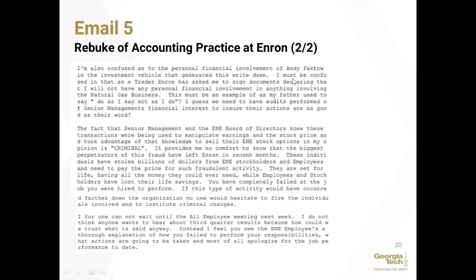And this is just a clear indication that the people at Enron knew what they were doing, and that it was pervasive throughout the company. And senior management and the board of directors allowed this to happen and go on. So this is probably the most damning email that we found. He even said that it reached the level of criminality because this was in an effort to manipulate earnings and stock price, and that they profited from this. So this is quite damning.